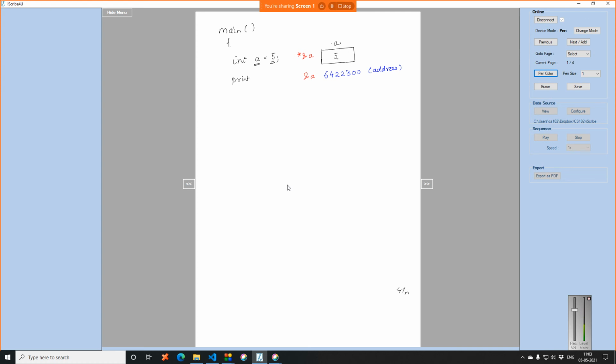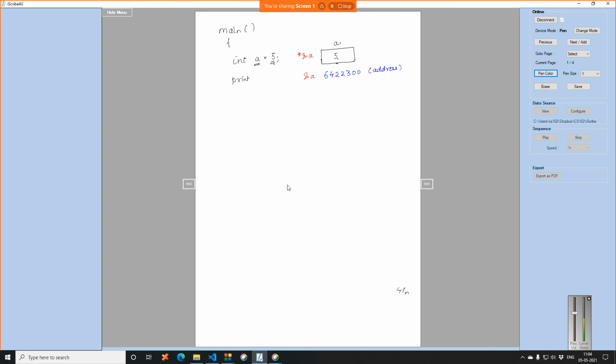Variable names do not mean anything to the computer. For a computer, everything is stored at an address. For example, you store your movies in D drive, and within the movies you make separate folders: animation, action, and all those genres. Similarly for a computer, the moment I declare a is equal to 5, let's say you have a RAM of 12 GB and a hard disk of, let's say, 1 TB. While the program is under execution, it will find some free space in the RAM and store the value 5 there, store it safely.